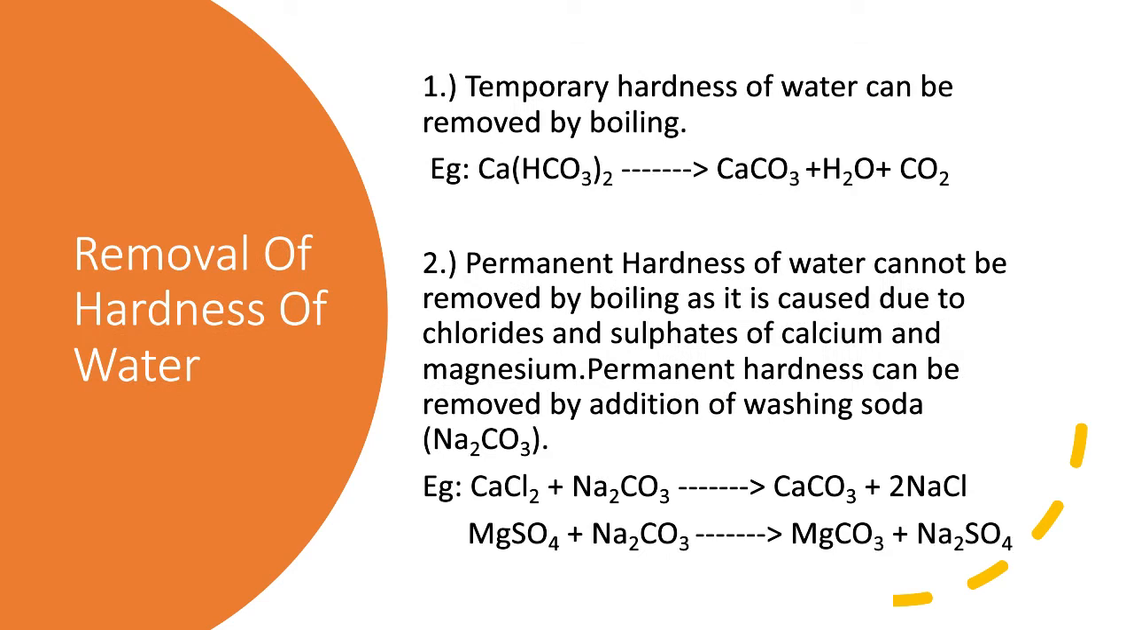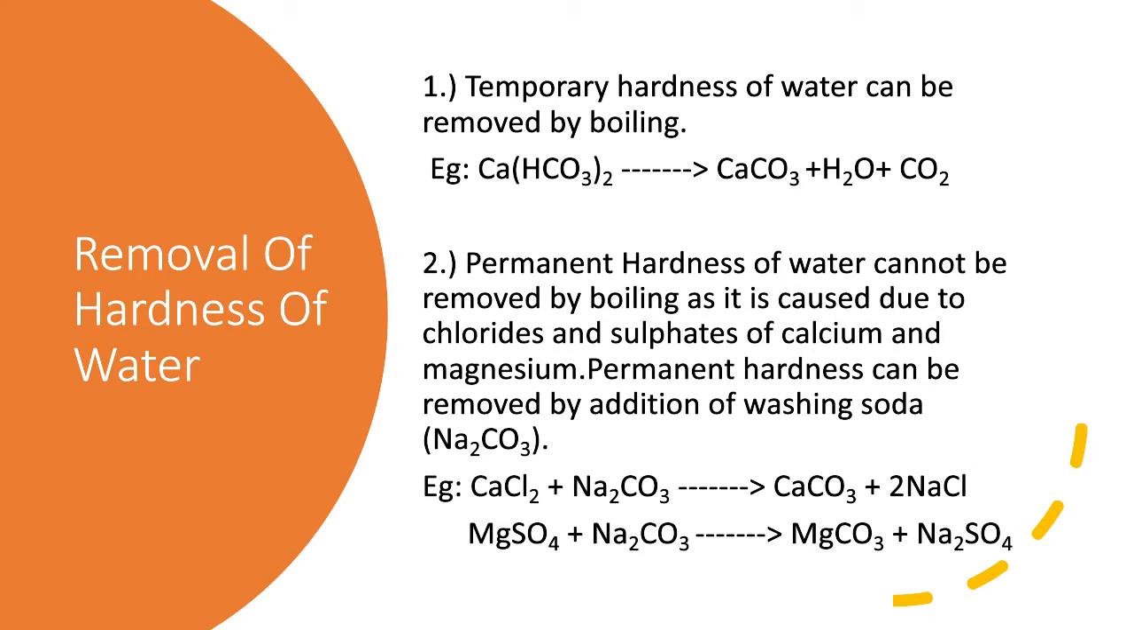Now, temporary hardness of water can be removed by boiling. So, when you heat the water to a certain temperature, what happens? Whether it is calcium bicarbonate or magnesium bicarbonate, the impurity that is present in the water, on boiling, forms calcium carbonate, water, and effervescence of carbon dioxide gas is released. So the temporary hardness disappears.